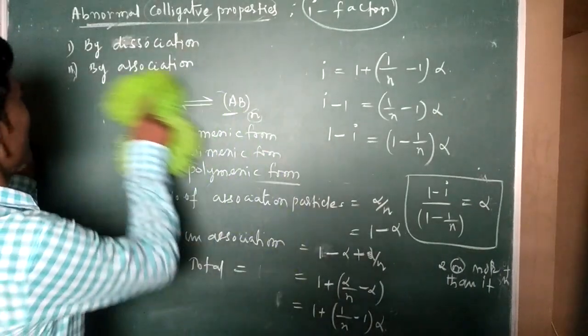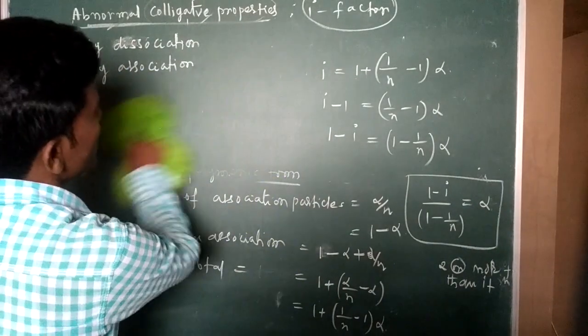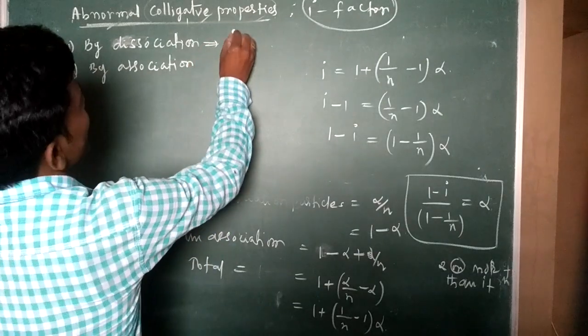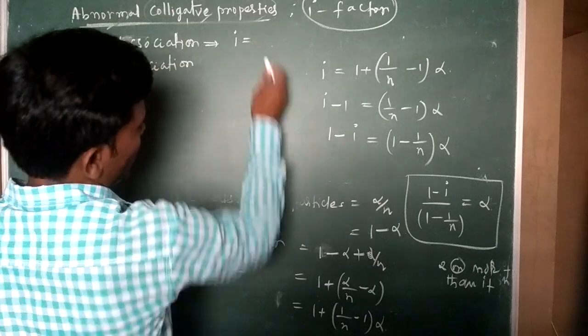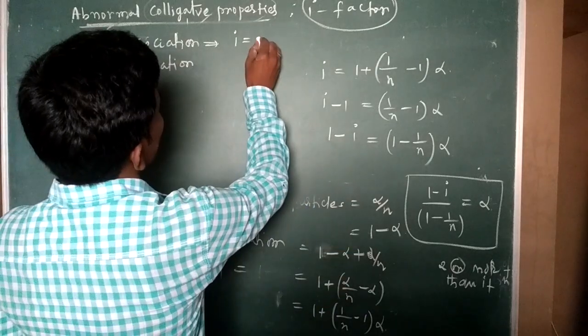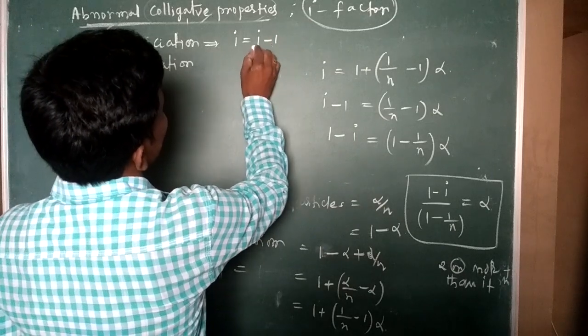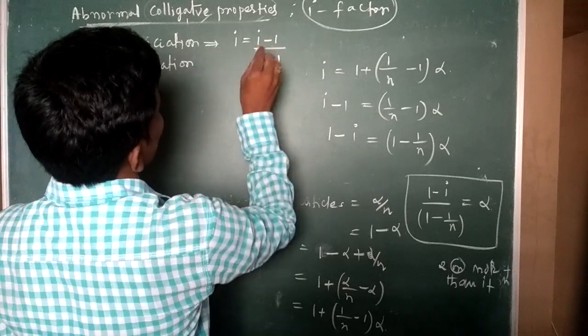At last, I am briefly writing for the association, the formula for i is equal to (i minus 1) by (n minus 1).